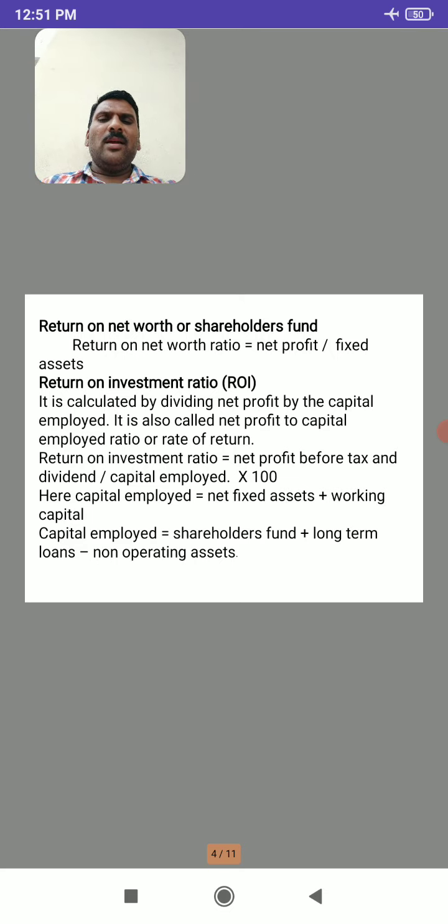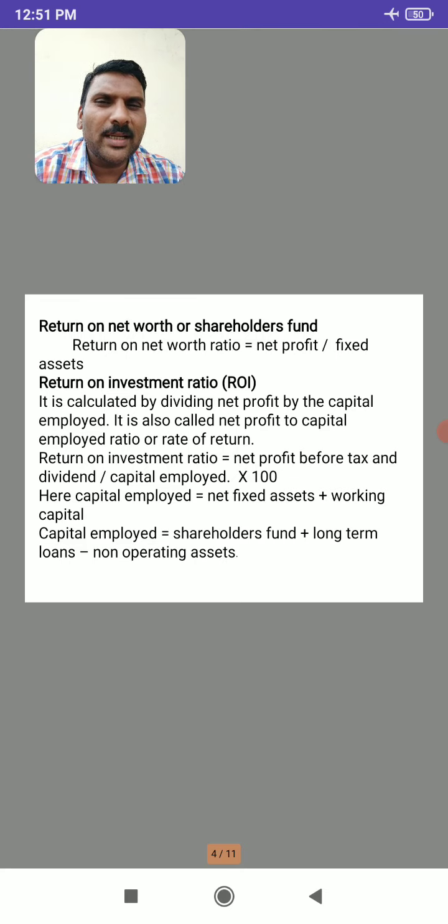So here, return on investment ratio can be calculated by net profit before tax and dividend divided by capital employed into 100. So here we will know first of all what do you mean by capital employed. Capital employed is nothing but net fixed assets plus working capital. We already know net fixed assets. What do you mean by net fixed assets?